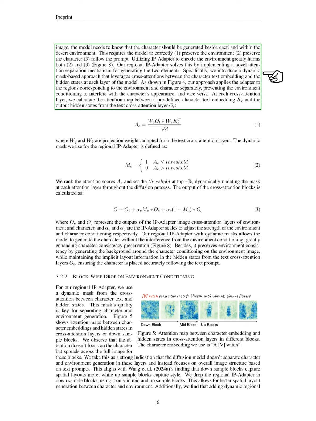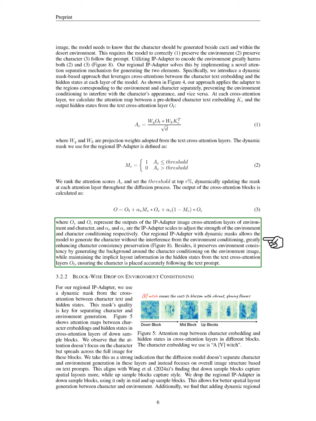Our approach uses a dynamic mask-based method that separates attention for the character and environment, preventing interference between the two. We calculate attention maps between the character's text and the model's hidden states, dynamically updating masks throughout the process. This allows us to generate characters without environmental interference, improving character consistency while ensuring the background aligns with the environment image.